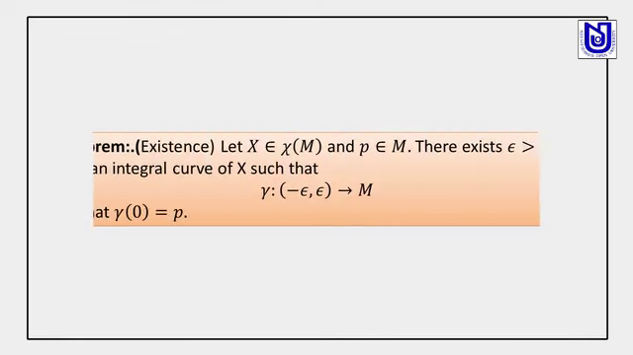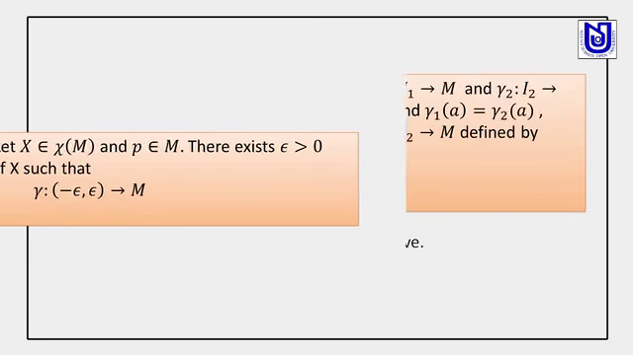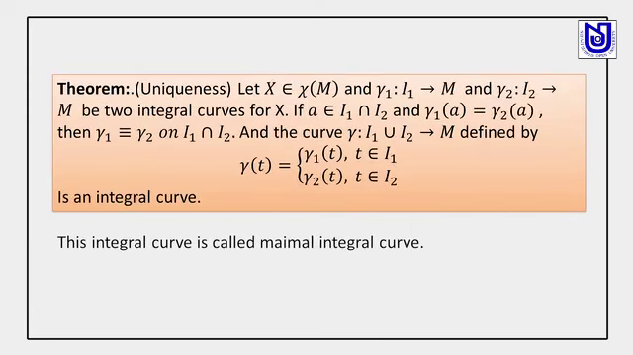Now the existence theorem. We have a vector field and a point. Then there exists an epsilon, which is very small, and an integral curve such that the curve has the initial point p and its tangent vector is the same as the vector field. Okay. Now the uniqueness theorem. Basically, the uniqueness theorem tells us that we can find a maximal integral curve of a vector field at a given point.